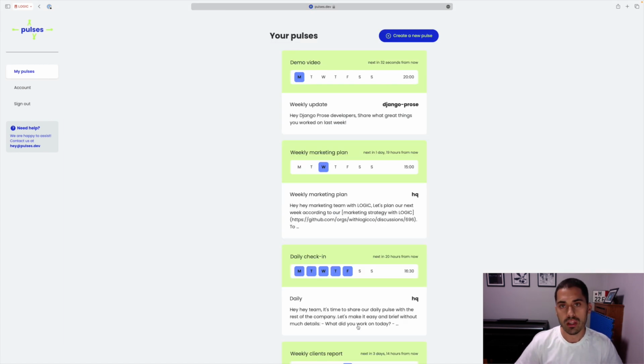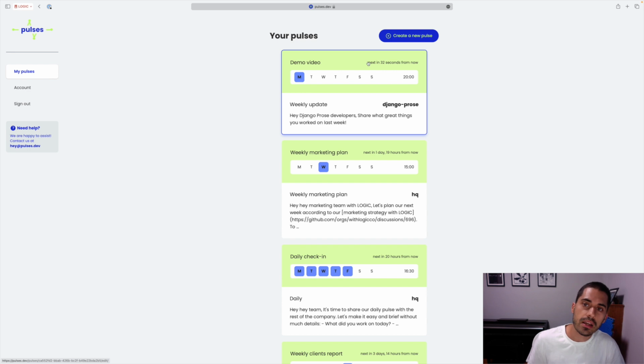Now I'm going to create that Pulse. And as we are approaching this time, we see that the next Pulse will be created 32 seconds from now. And here we can see the schedule that we picked, the time that it will be created. And here we can also see the template that will be used to create that GitHub discussion later on.